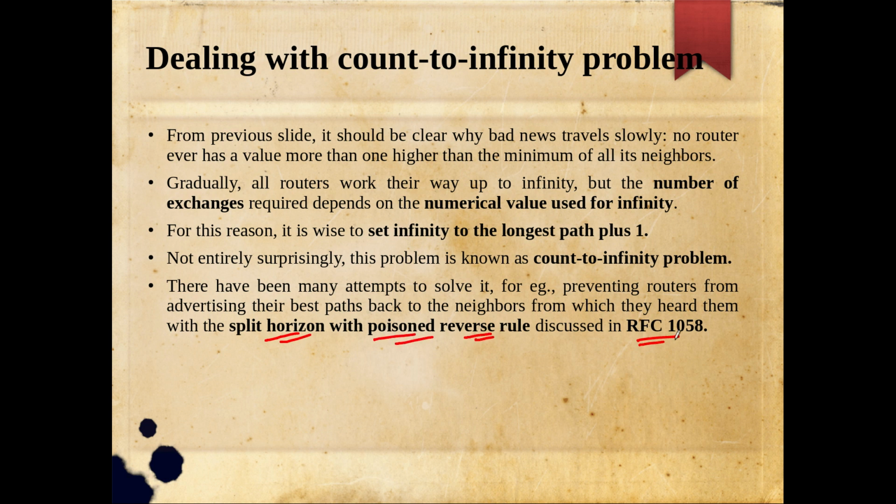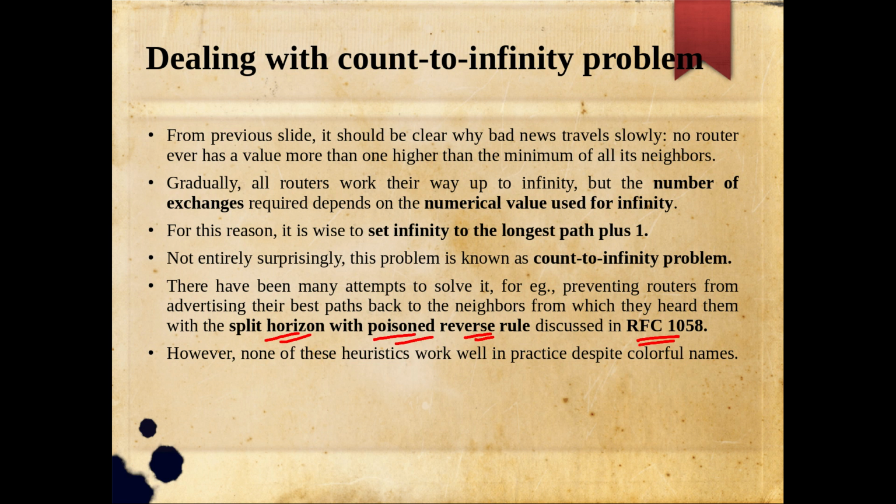So this is explained in detail in RFC 1058, the request for comments, the technical documentation of the internet standard, particularly this distance vector routing algorithm. This is a documentation that deals with the count to infinity problem and its solution. So if you are more interested, you can refer to this, or you can Google it anyway. From the textbook, only this much is given. That is why I explained so far. Anyway, such a problem is there, a solution is there, still we have issues. So convergence is slower, that is the main thing we are facing.